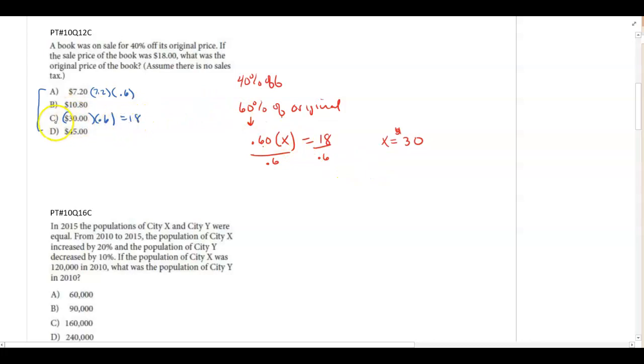Therefore, I know $30 with 40% off gave me $18. Some of you might also calculate 30 times 0.4, and that would give you 12, and then subtract the $12, which would be 18. Either way, you could use these answers to find the sale price that matches up with 18.